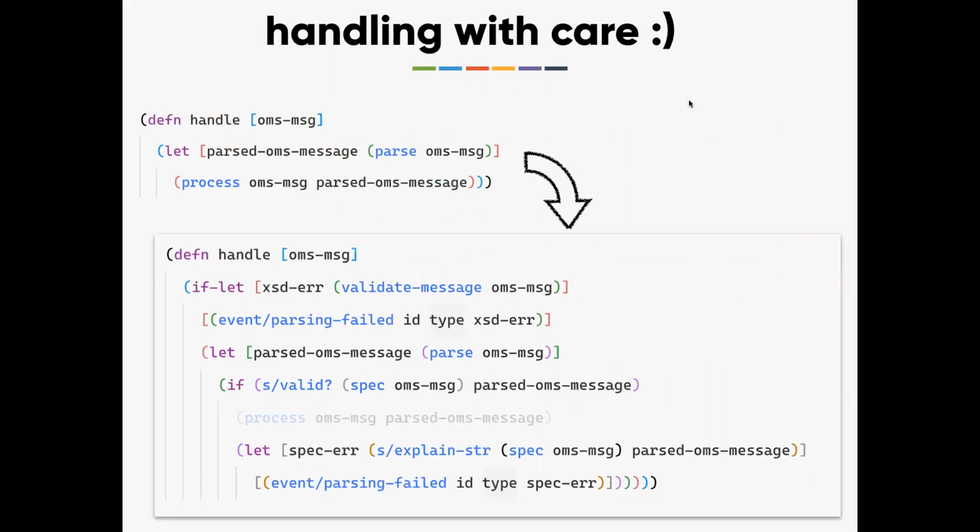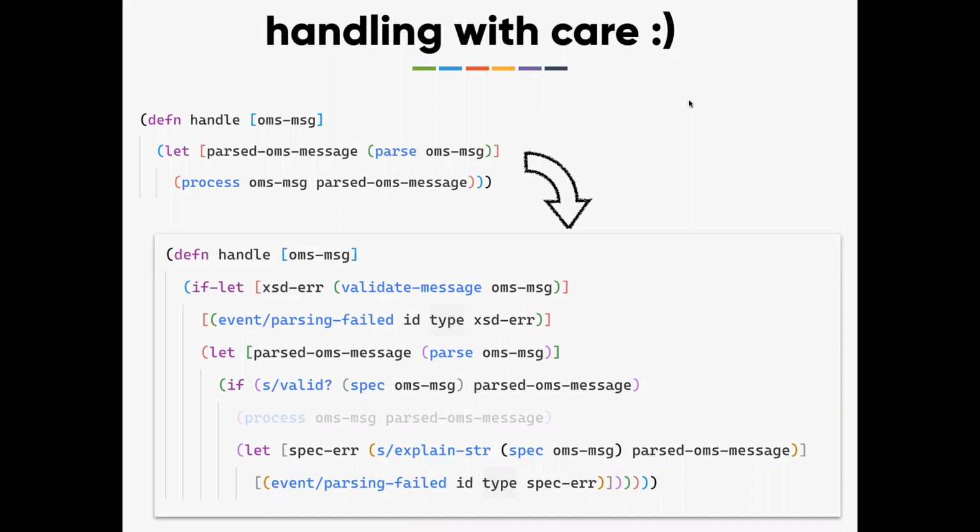Likewise, processing. So far we were just handling it. Now we are going to handle it with a try-catch. We are going to add a try-catch to it, and in the catch, we are going to pass something.